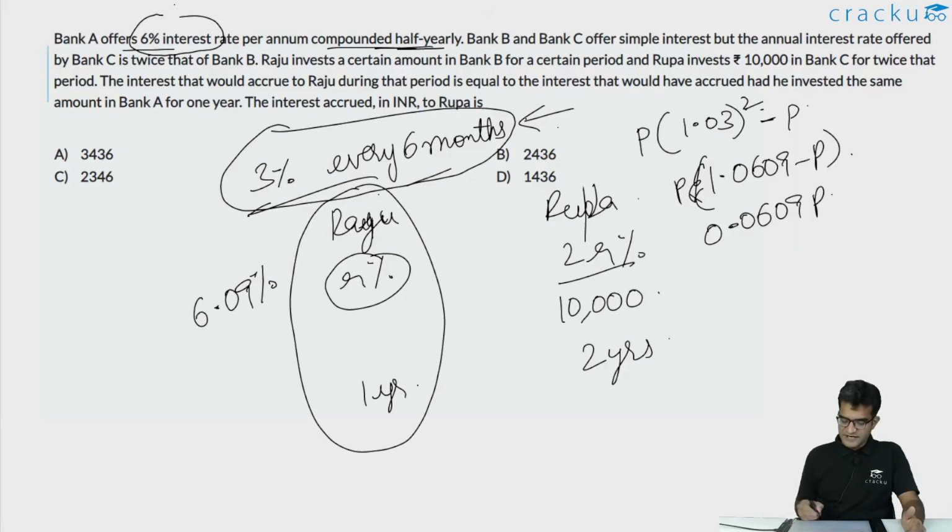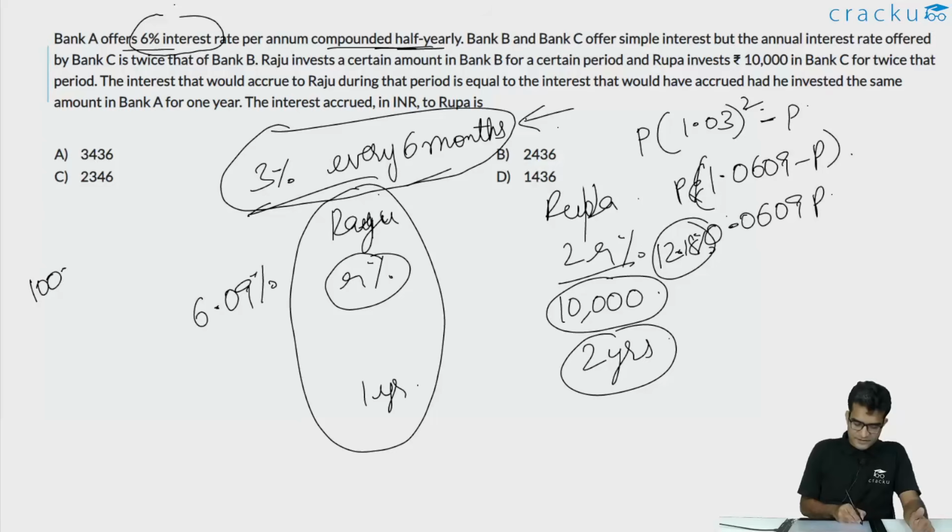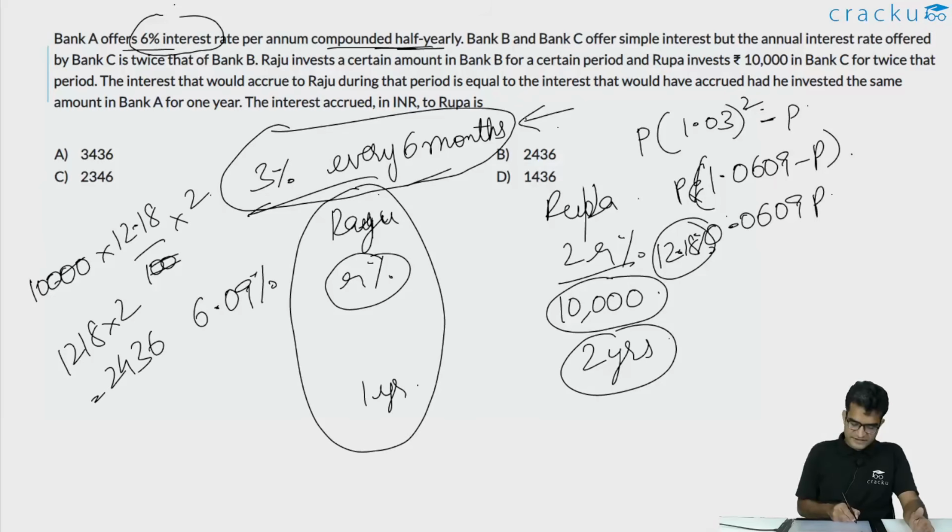Therefore, the interest rate on the second bank, which is twice this, will be 12.18%. This is simple interest. So the simple interest that Rupa would get in 2 years when she has invested 10,000 rupees is equal to 10,000 into 12.18 divided by 100 into 2. You can cancel 100 over here and here. This is 1218 into 2, which is equal to 2436. So the correct answer is option B.